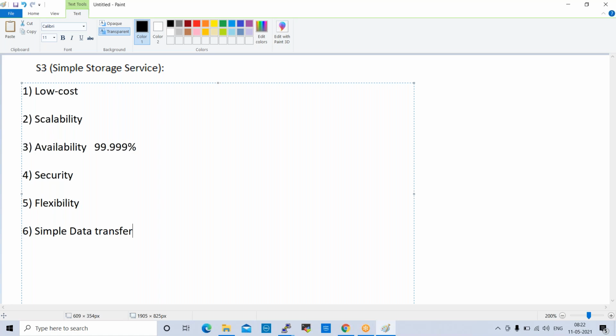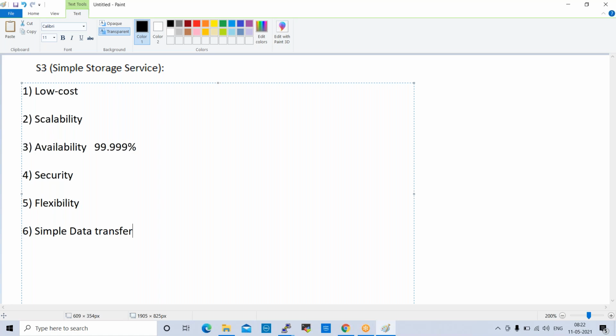Like Google Drive, when you try to upload files it will allow it, right? The same way S3 buckets will allow whatever files you want to upload. You can share that link with anyone, and they can open that link and read your data. These are the important features of S3 buckets.